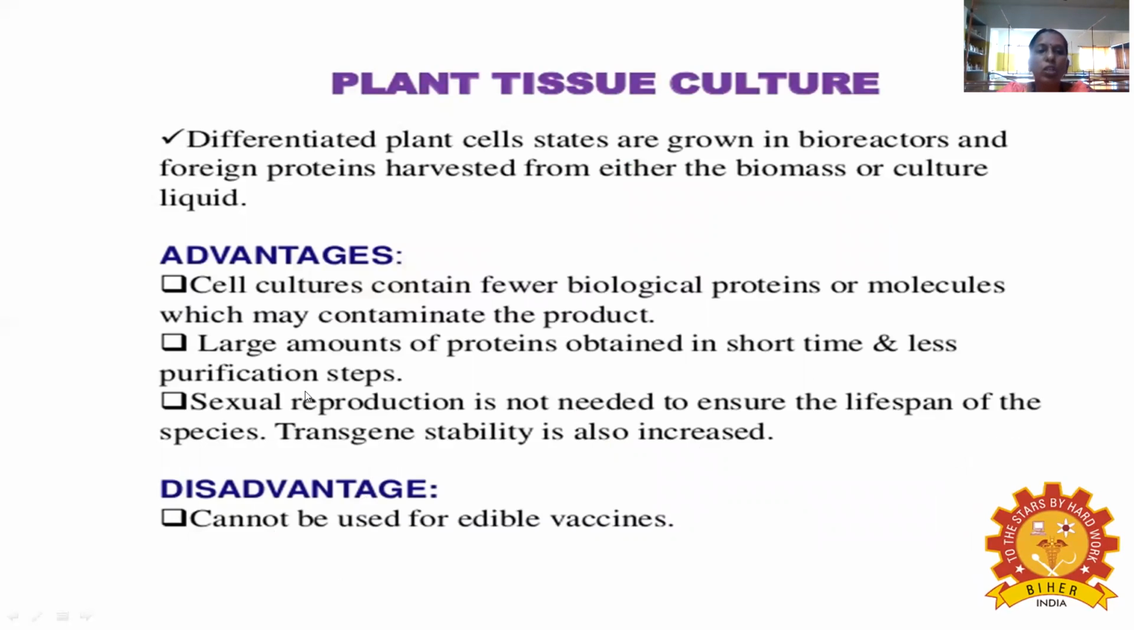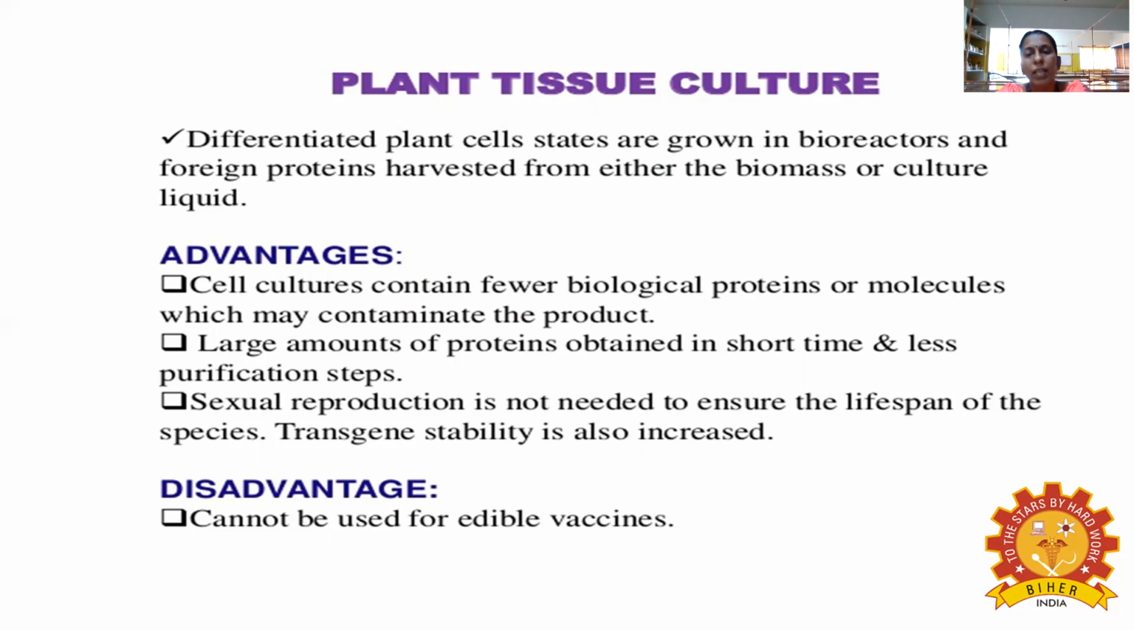Okay, how can plant tissue culture be involved in this activity? Because we want to make everything at marketing scale, commercial-wise, the differentiated plant cells are grown in the bioreactor. What is a bioreactor? In a bioreactor, the cells can grow at a very fast rate. So the foreign proteins that you extract are called the plantibodies.